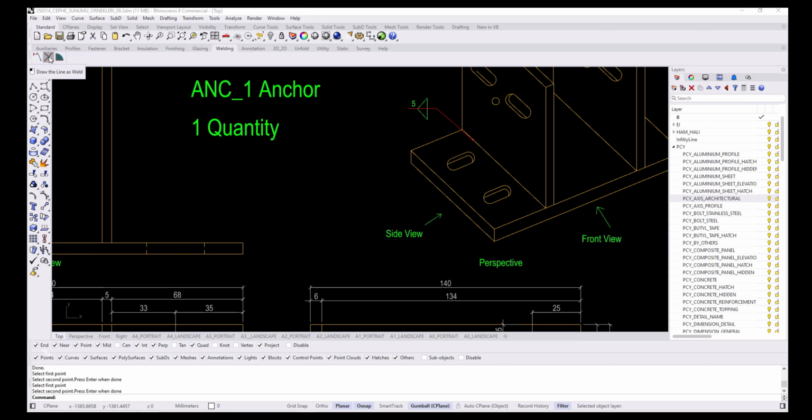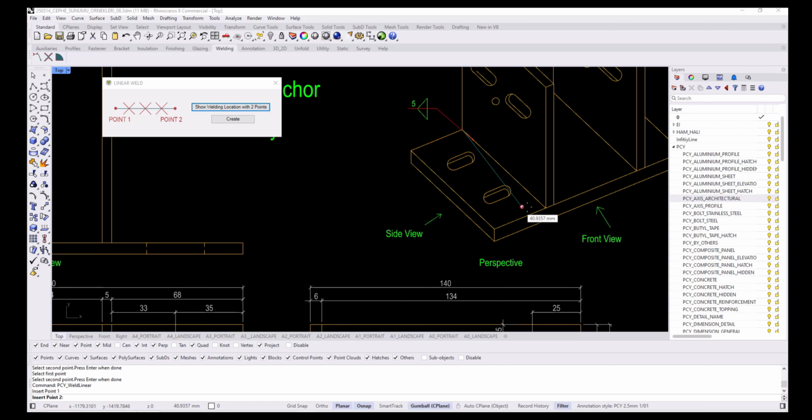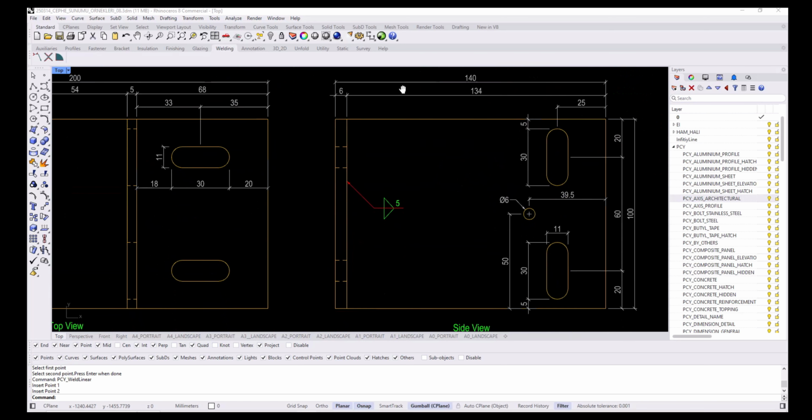If you want to highlight the edges where welding is applied, run this command and mark 2 points. Once you're satisfied, click Create to complete the process.